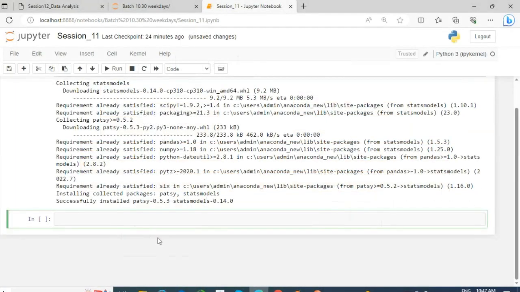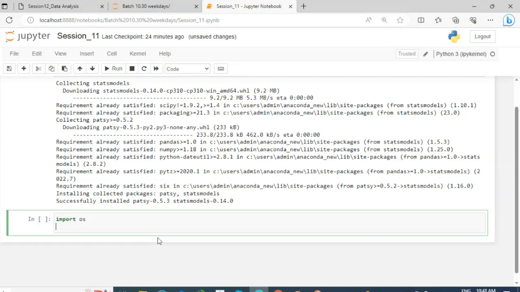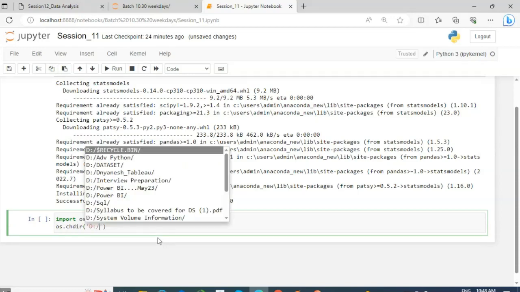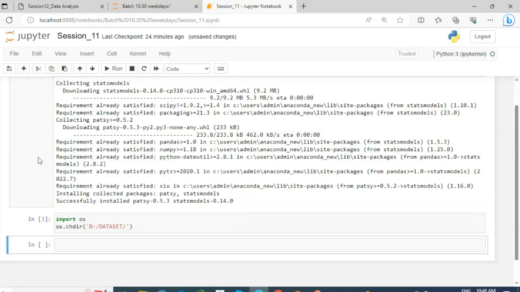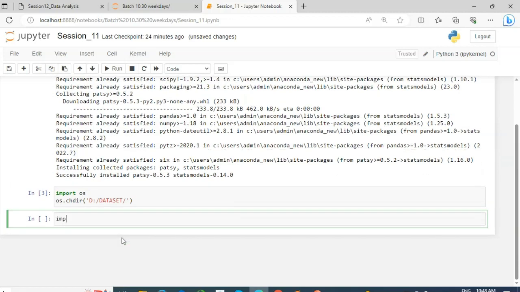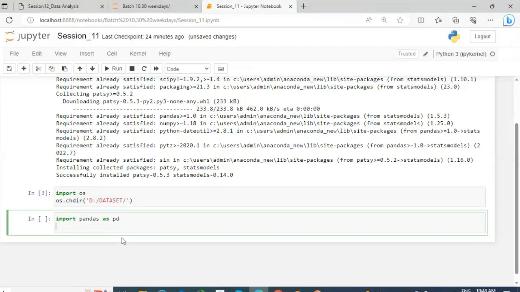So first import the data. Import os, os.chdir to the directory. Then import pandas as pd. df is equal to pd.read_csv.